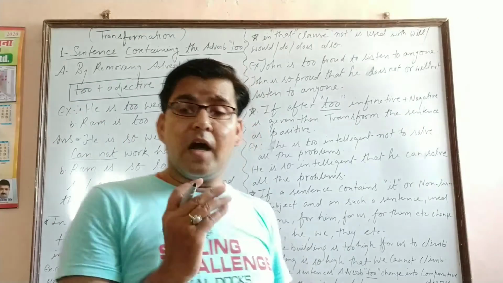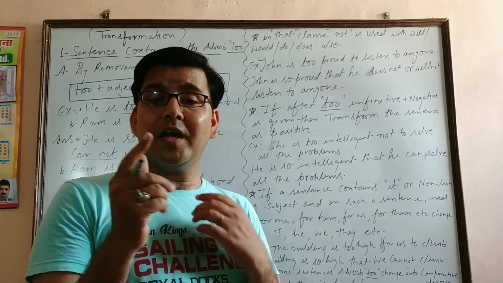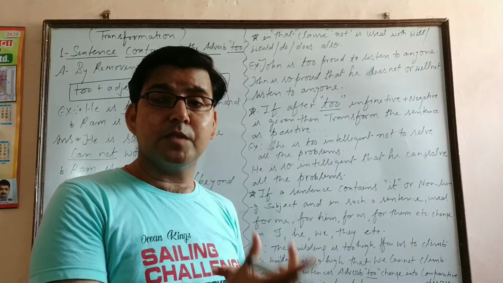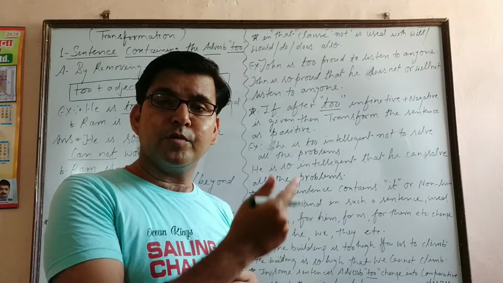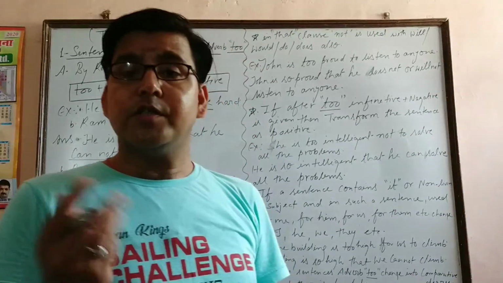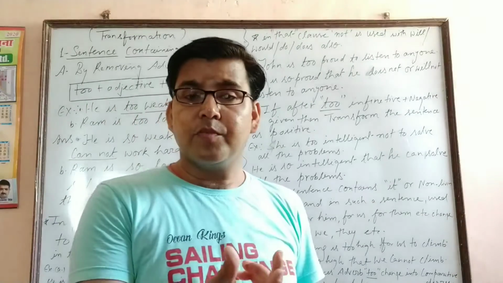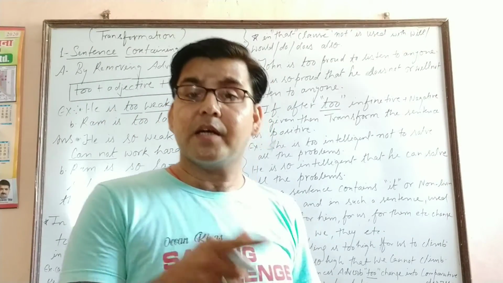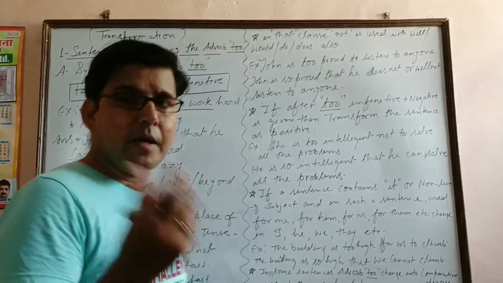So that means after the conjunction that, we have to use the subject according to these words. For me, we have to use subject I. For them, we have to use subject they. For you, we have to use subject you. For him, we have to use subject he, in this way. For example, look at the board.